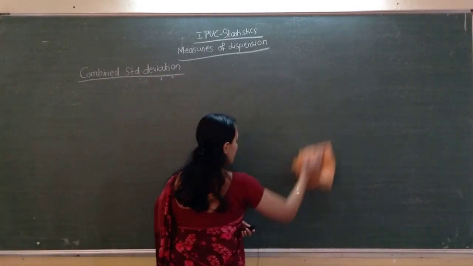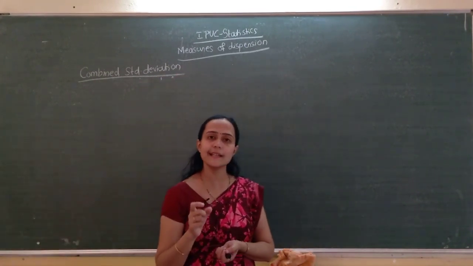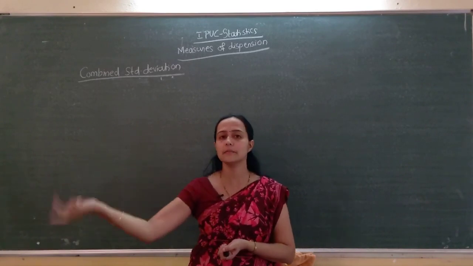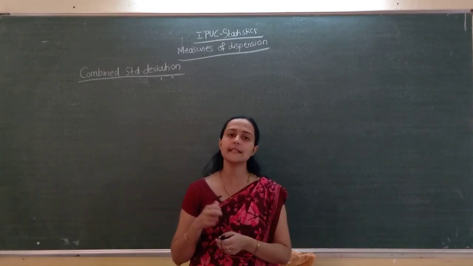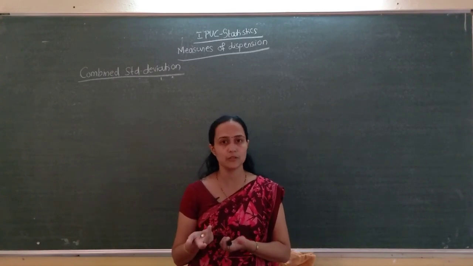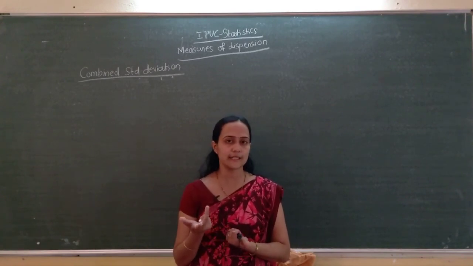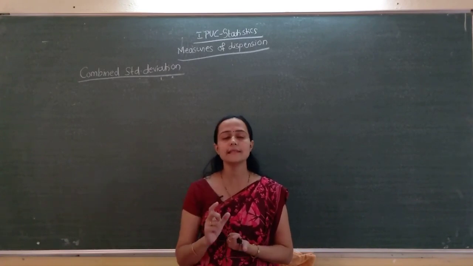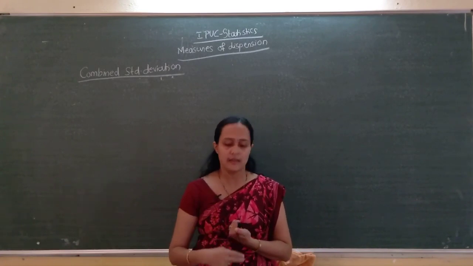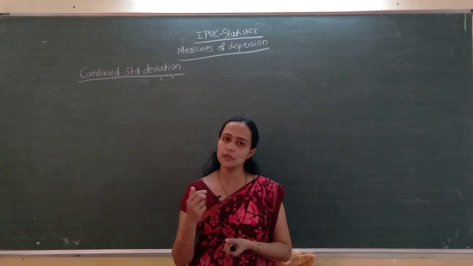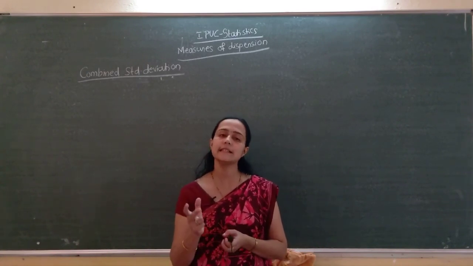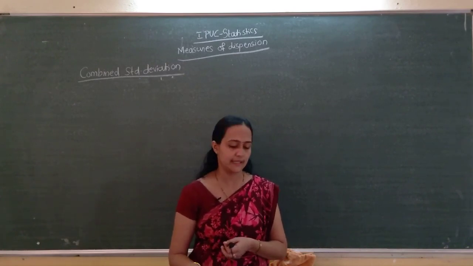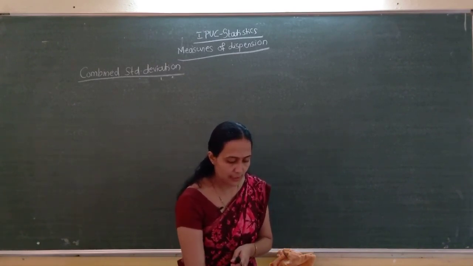So in some problems, instead of sigma 1 and sigma 2, sigma 1 square and sigma 2 square may be given. At that time it will be much easier. That is the only thing. Sometimes they give variance. Instead of standard deviation, if they gave variance means you have to just remember, no need to compute square again, it is square itself. So standard deviation square is our variance. So we will do one more problem.